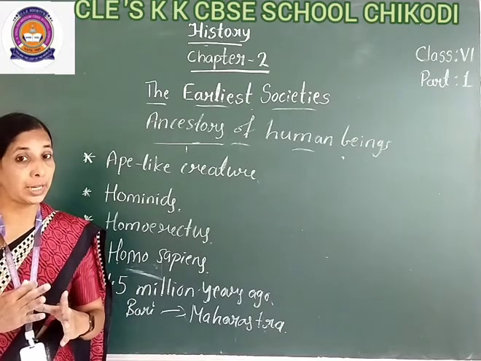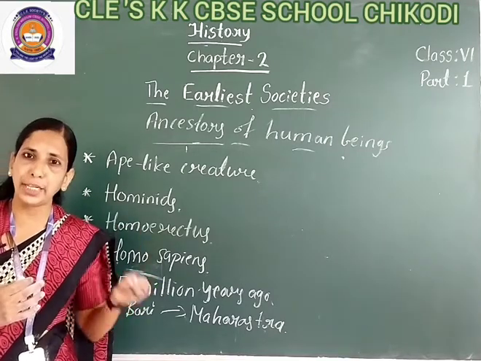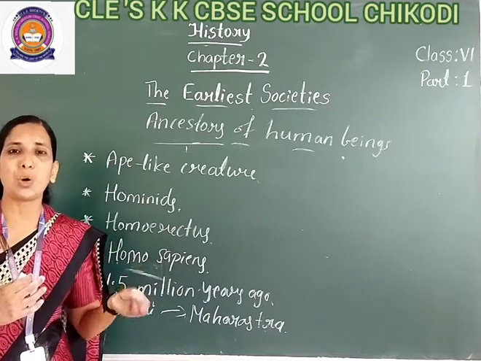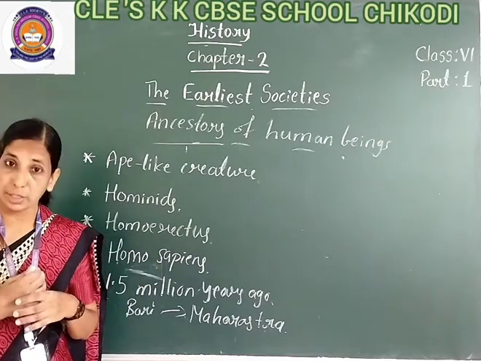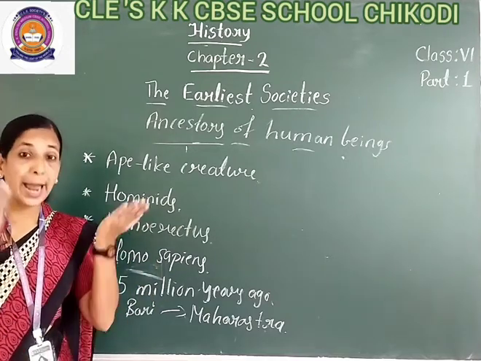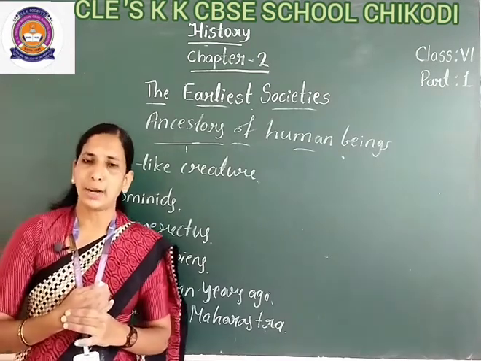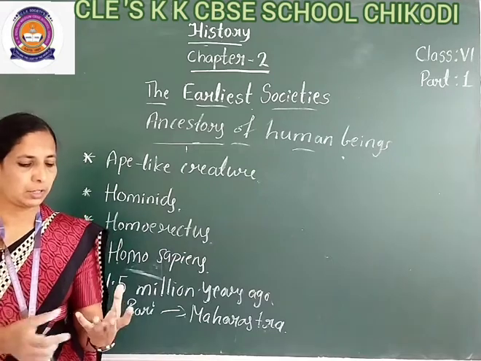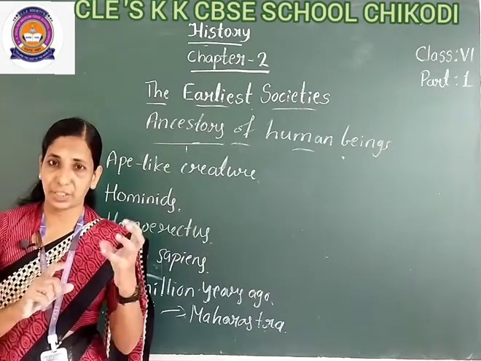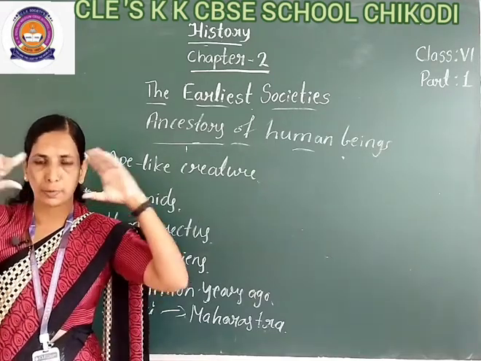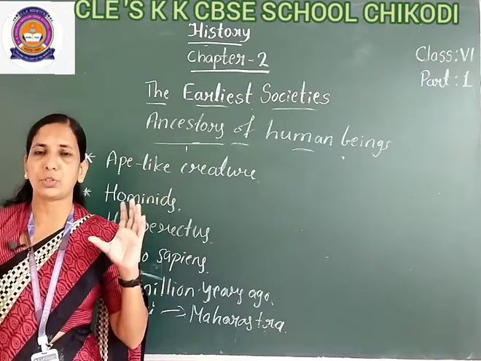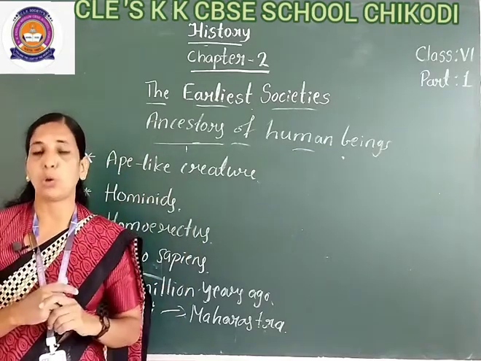So gradually afterwards he evolved. Evolved means what? Developed. He could stand, he could walk. But see here, his fingers are flexible, his brain case was large and his jaws were small.